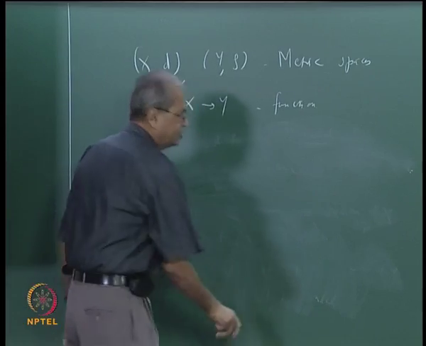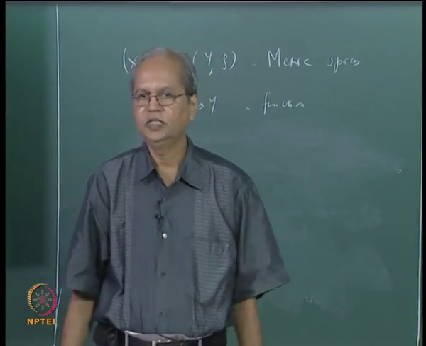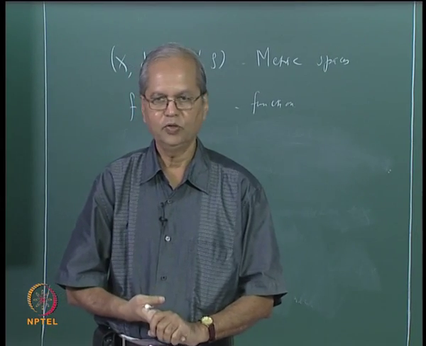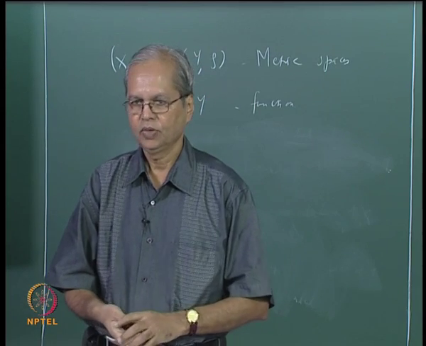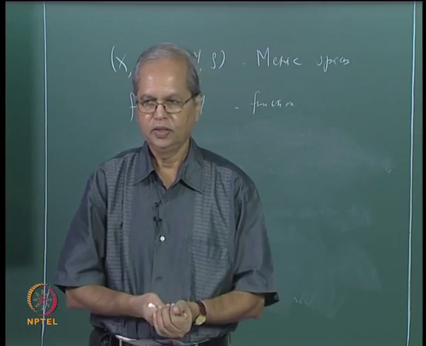Let us also recall that we have seen what is meant by saying that a function is uniformly continuous, and we know that a function can be continuous but need not be uniformly continuous. Uniform continuity is a stronger property. We have seen examples of functions which are continuous but not uniformly continuous.